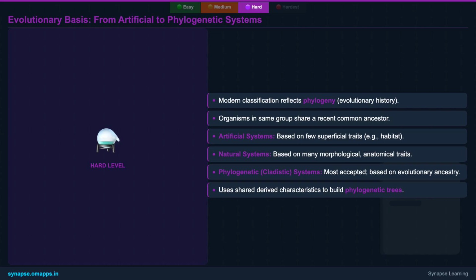We've moved from artificial systems which used superficial traits like habitat, to natural systems based on many morphological and anatomical features. The most accepted approach today is phylogenetic or cladistic systems which strictly classify organisms based on their evolutionary ancestry, using shared derived characteristics to build phylogenetic trees that map out life's branching history. This allows us to visualize how species have diverged over millions of years.